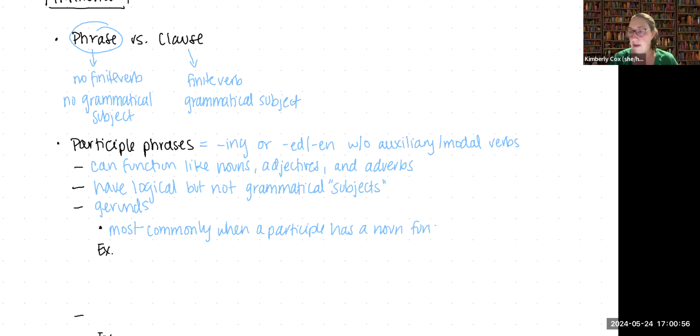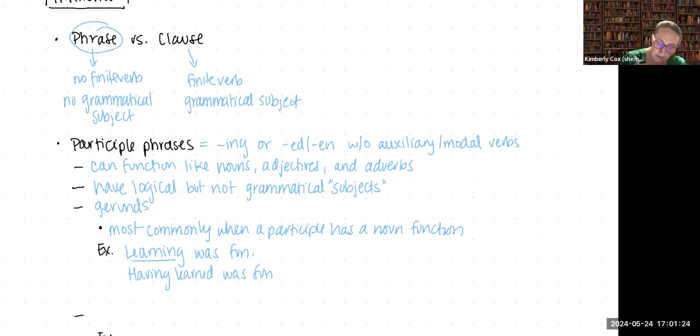I am going to give you a couple of examples of what that might be like. I could say "learning was fun." Learning here is my participle. I could also say "having learned was fun."